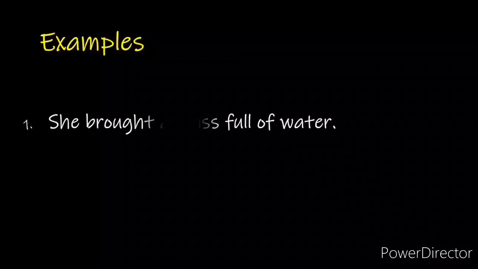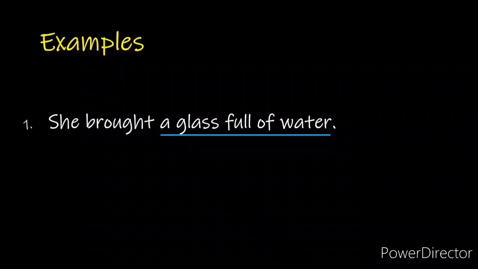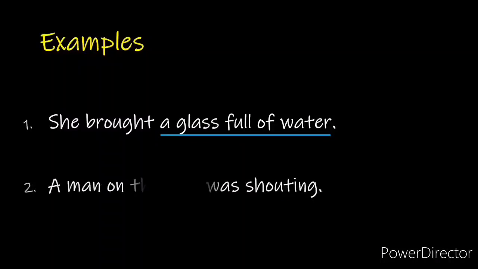For example, she brought a glass full of water. In this example, the underlined phrase is a noun phrase, which is the object of the sentence. A man on the roof was shouting. In the second example, the underlined phrase is a noun phrase, which is the subject of the sentence.